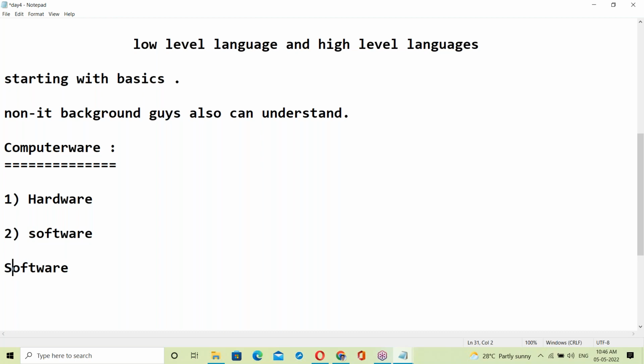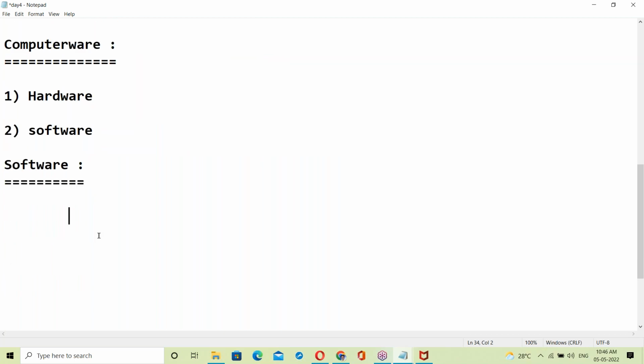So what is software? Everything in software is a program. It's a collection of programs. In software, everything is a program. All are programs.